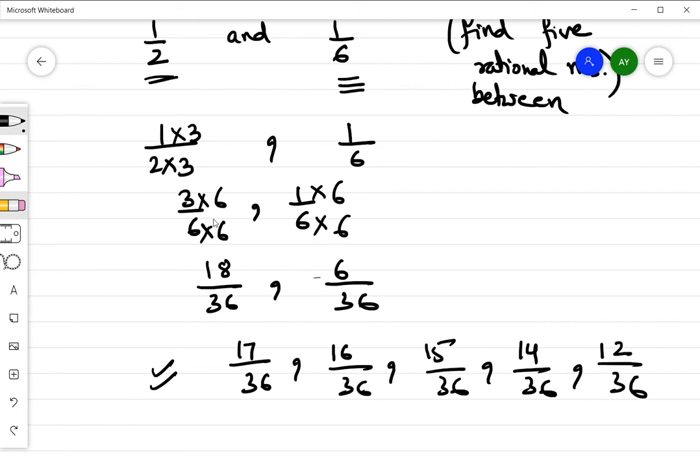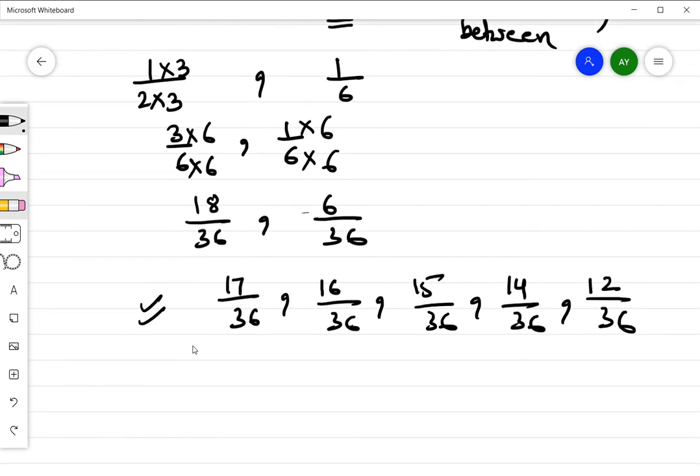You can also use 10 instead of 6. You can multiply both the numerator and denominator by 10. That will be 3 into 10, 6 into 10, 1 into 10, 6 into 10. And you can find from 30 by 60 down to 10 by 60, and for that you can get, I think, 19 rational numbers in between. Fine. Okay. So this is it.